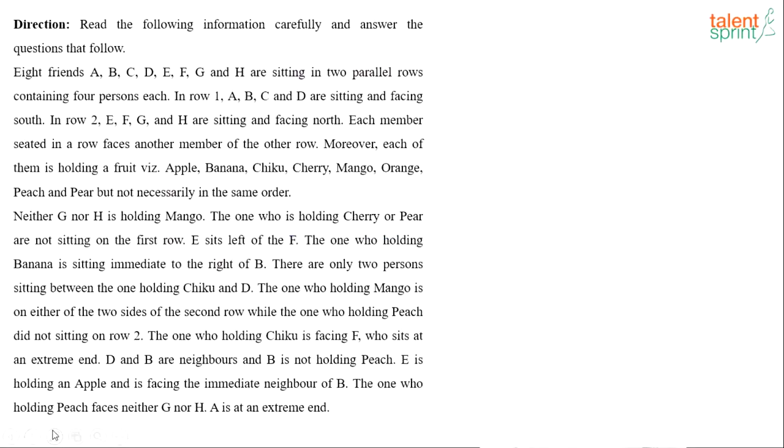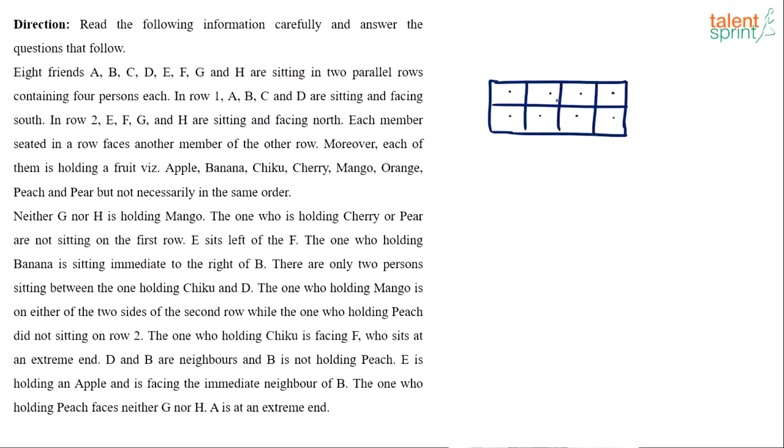Okay, I think I've got some space here, let me try it out. Now, you know that it's like a linear arrangement. What I shall do is have this 1, 2, 3. So basically, we have got 1, 2, 3, 4, 5, 6, 7, 8 positions. In each cell here, I have to put the name of the person as well as the fruit that the person likes. Remember, the guys in the top row are facing south and those in the bottom row are facing north. So they're facing each other, right? So for the top row, left should be towards our right, right should be towards our left. For the bottom row, left is left and right is right. That clarity you must have.